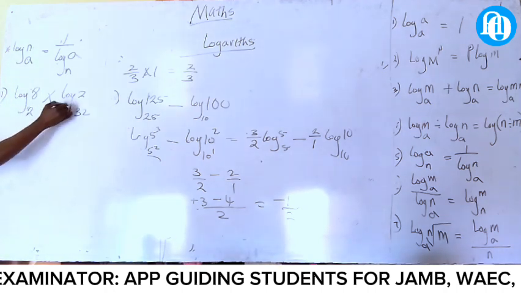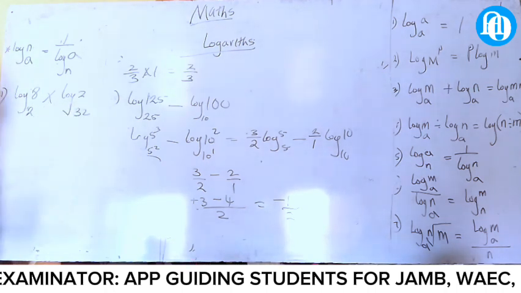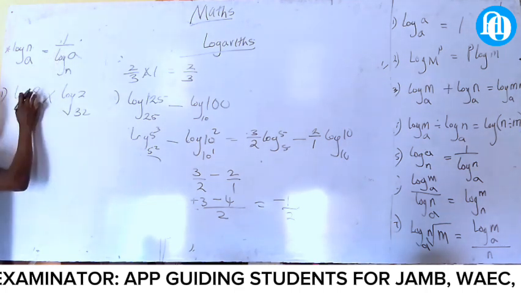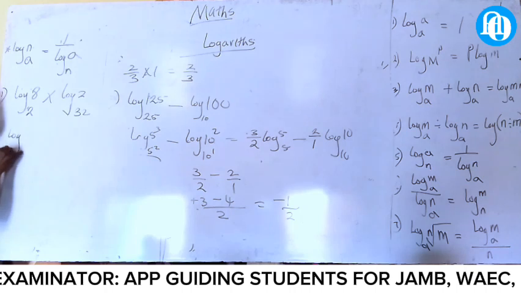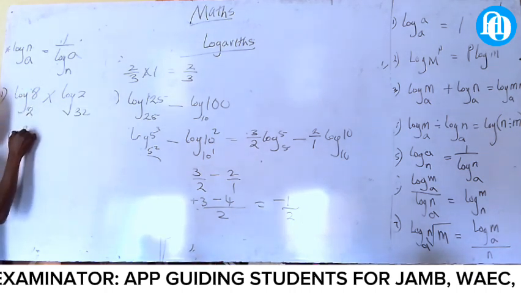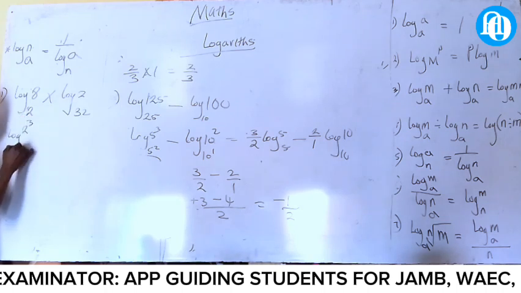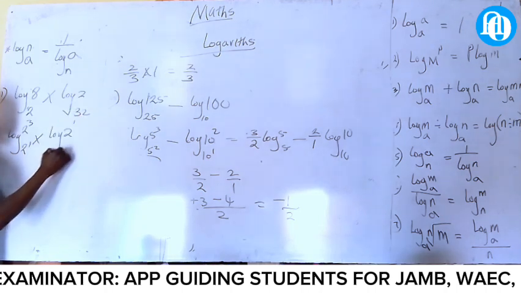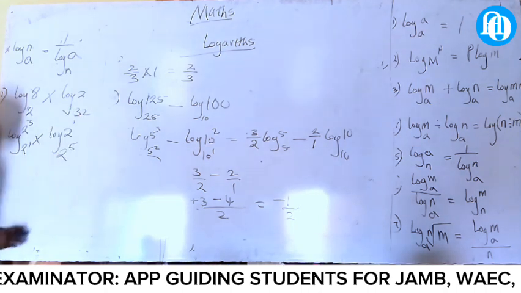This one now. You can do it in 2 ways. Like this one, you can do this one in 2 ways. And how can we do that? Whether you split it, you can do it, or you convert it like this. Let us split this one with log. Split this one: 2 raised to power 3, this one 2 raised to power 1, times log 2 raised to power 1, and this one 2 raised to power 5.